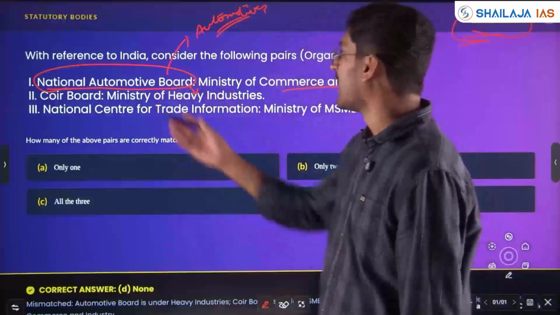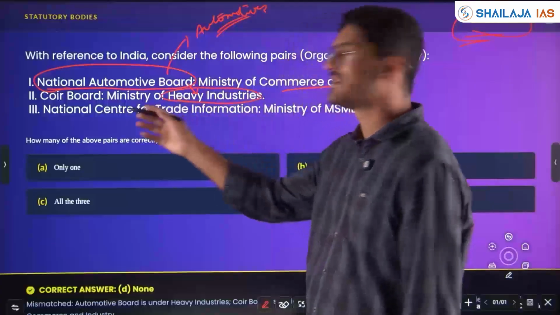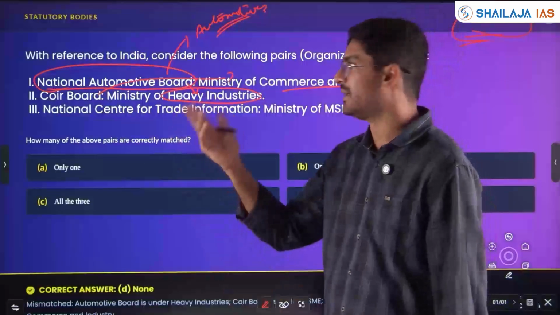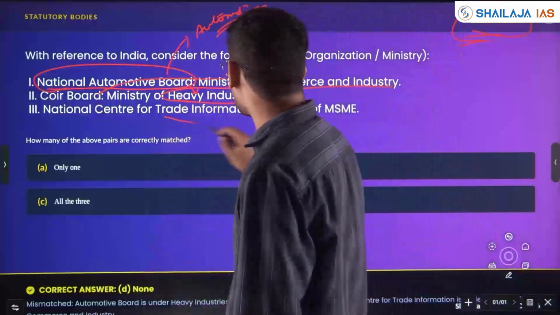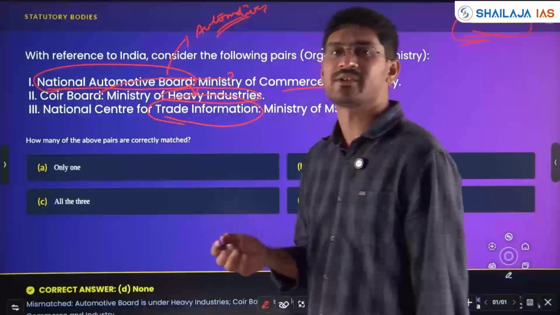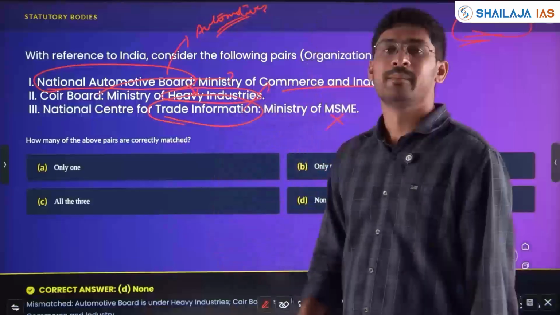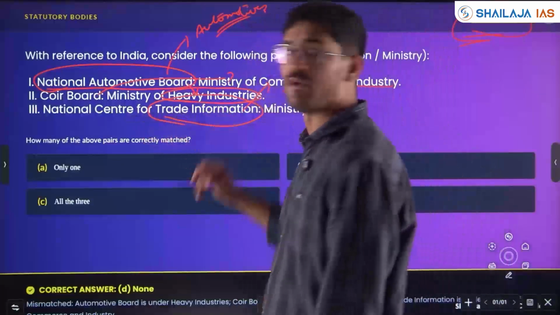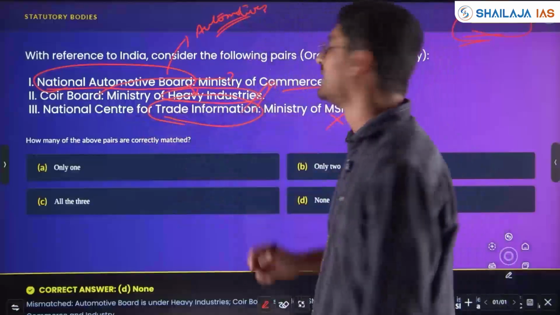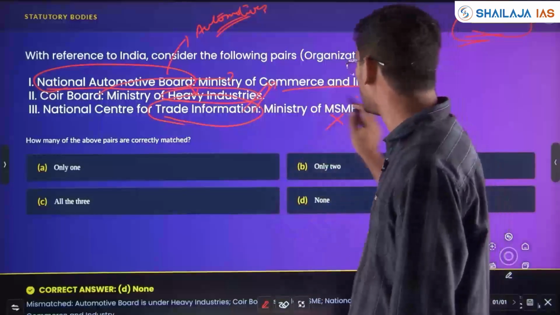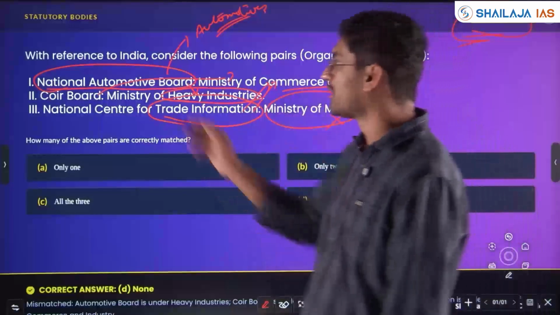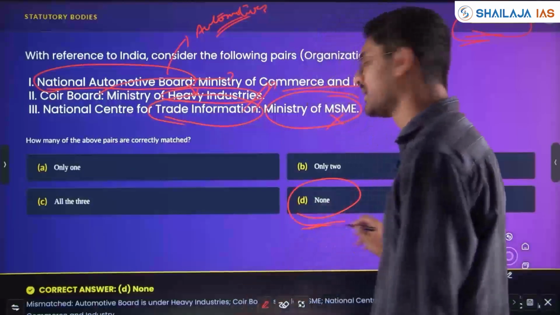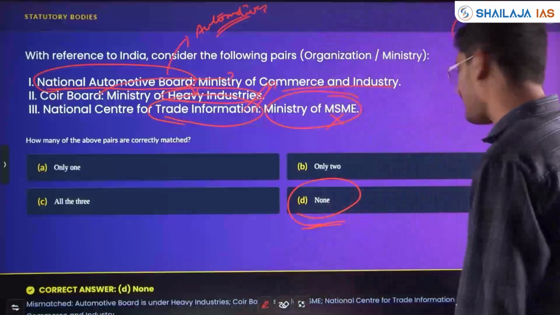Coir Board. Does the Ministry of Heavy Industries deal with the Coir Board? No, it should be the Ministry of Commerce and Industry. It has been interchanged. National Center for Trade Information. Trade information everything will be again the Commerce Ministry. Ministry of MSMEs? No. National Center for Trade Information Services will be under the Ministry of Commerce and Industry. Therefore, MSME also is wrong. Here, none of them are correct. The answer is option D, none of the above.